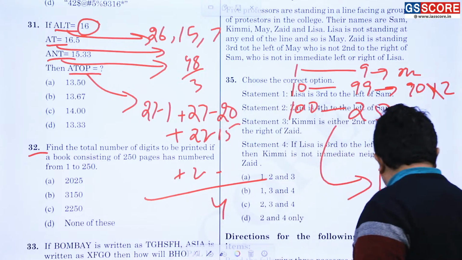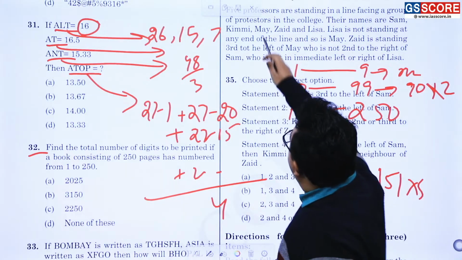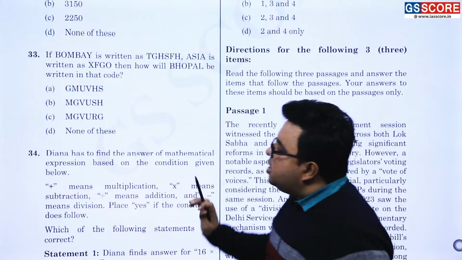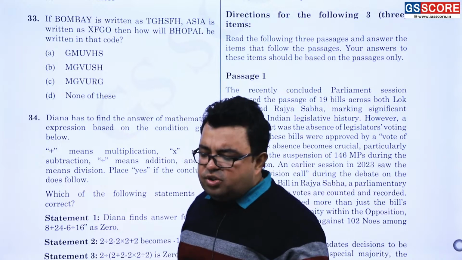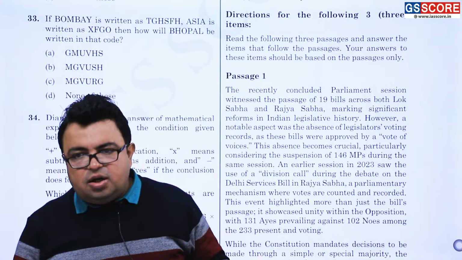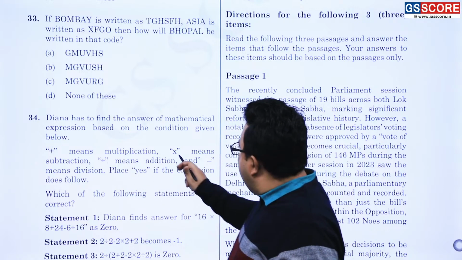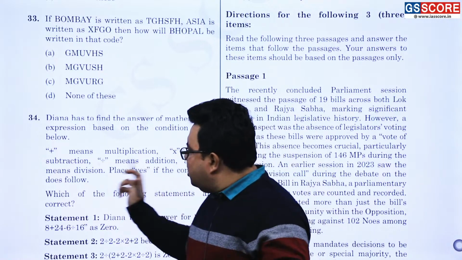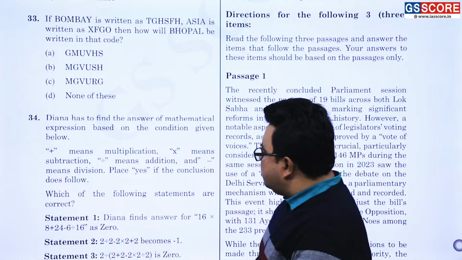Now I am going in the question number 33. This question is quite simple. Both these questions, 33 and 34. 34 number question is from what? Mathematical operation. Mathematical operation आपको प्लस की जगह मल्टीप्लिकेशन, इनटू की जगह सब्ट्रैक्शन, डिवीजन की जगह एडिशन एंड माइनस यानी सब्ट्रैक्शन की जगह डिवीजन लगाना है. एंड प्लेस यस इफ द कंक्लूजन इज करेक्ट.